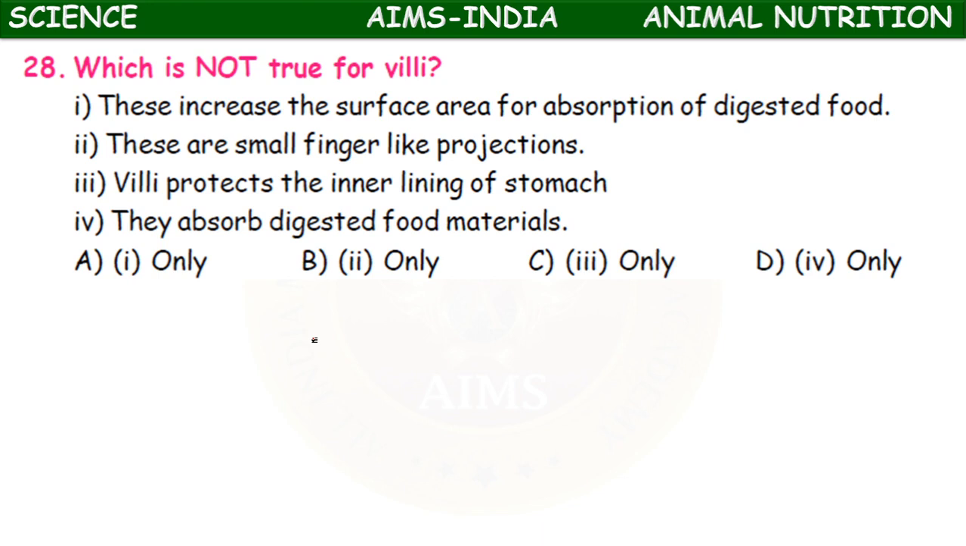Which is not true for villi? These increase the surface area of absorption of the digested food. Okay, you have to select the wrong statement here. This is true. These are small finger-like projections. Okay, true. Villi protect the inner lining of stomach. Actually, villi are present in the ileum of the small intestine, so it is wrong. Then they absorb the digested food materials. Okay, it's true. So here the wrong statement is the third statement, option C.